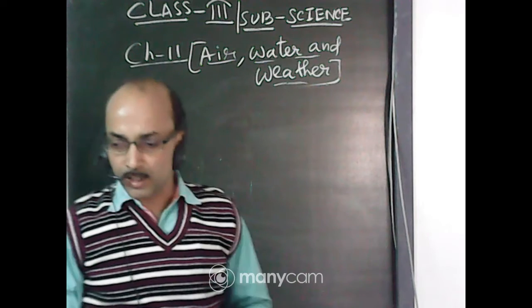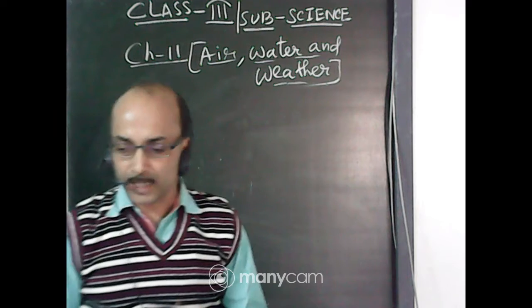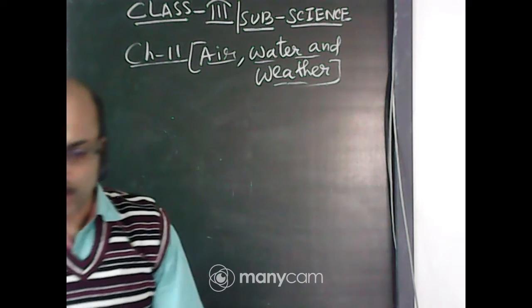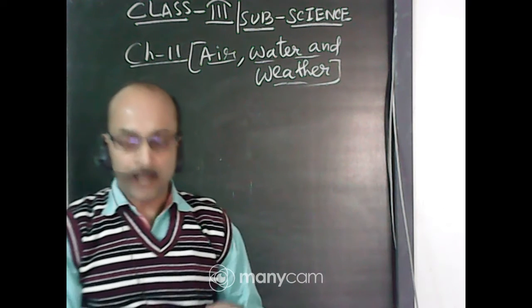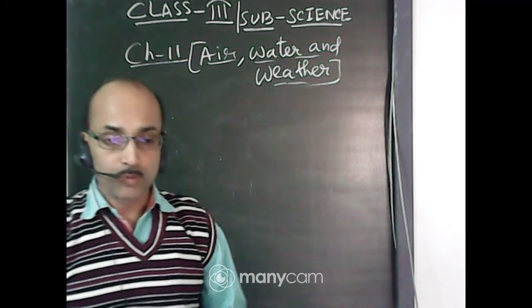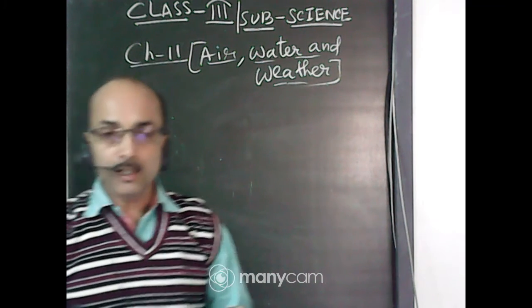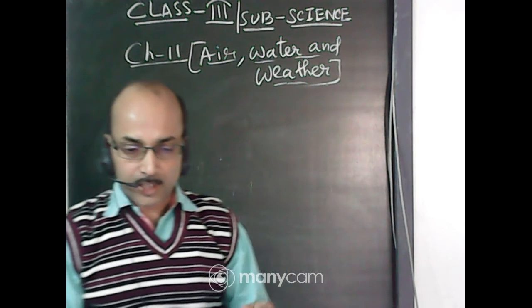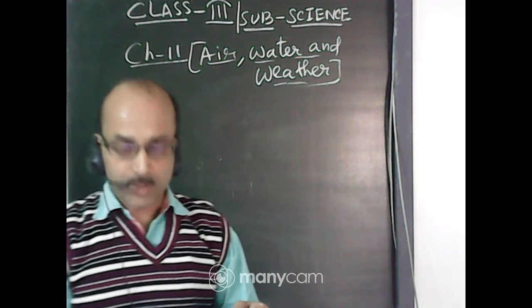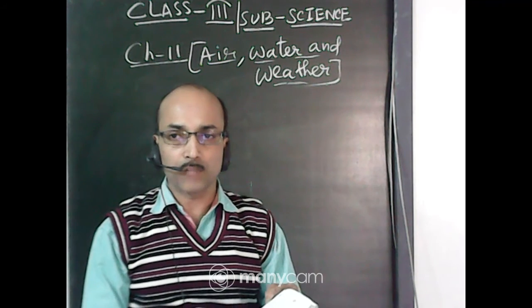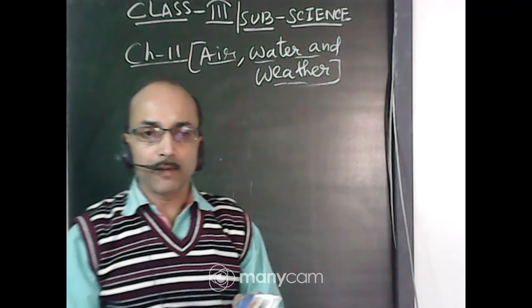In the previous class we discussed the water cycle, so let us recap what we have done. In nature, water is found in three states: solid, liquid and gaseous. The solid state is ice, the liquid state is water itself, and the gaseous state is water vapor or steam. So how does this water cycle happen?